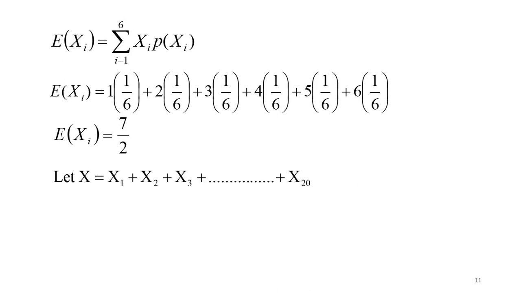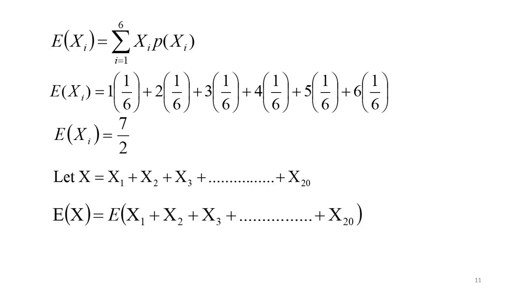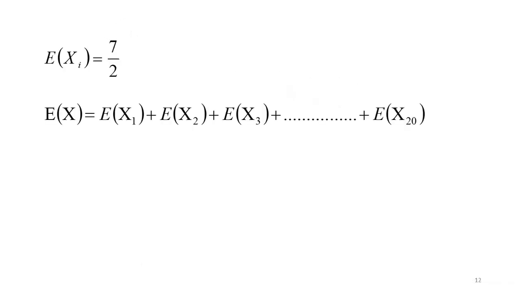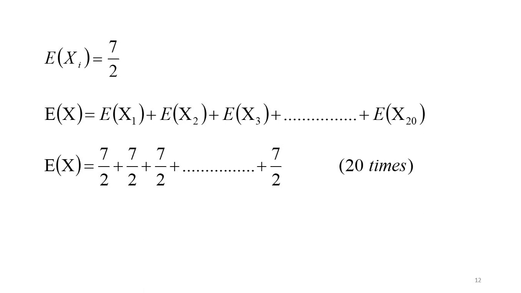And here they have asked you to find the expectation of the sum of the numbers shown in all the 20 dice, isn't it? So x equal to x1 plus x2 plus etc. up to x20. Now I am going to apply expectation on both sides of the equation, and using the properties we get expectation of x as expectation of x1 plus expectation of x2 plus etc. and we have found out all the values, which is nothing but 7 by 2. So you have to add 7 by 2 20 times, so you will get the answer, which is 70.